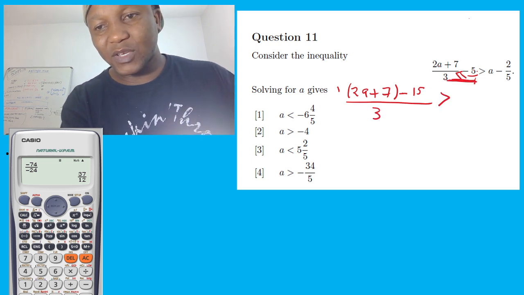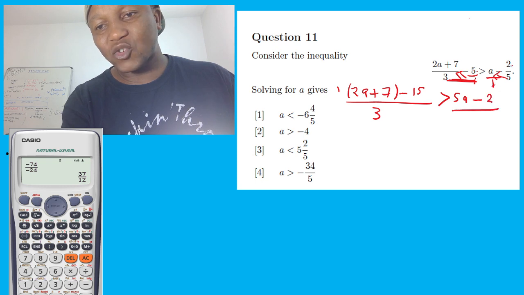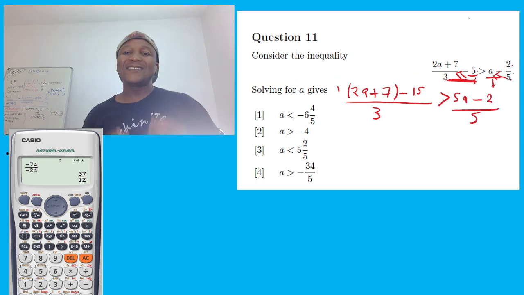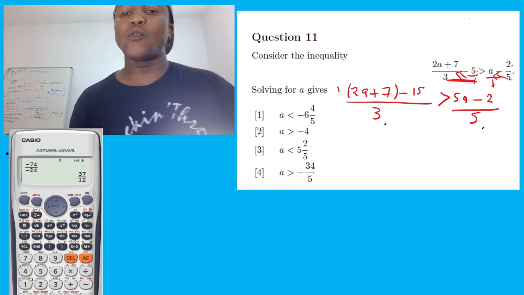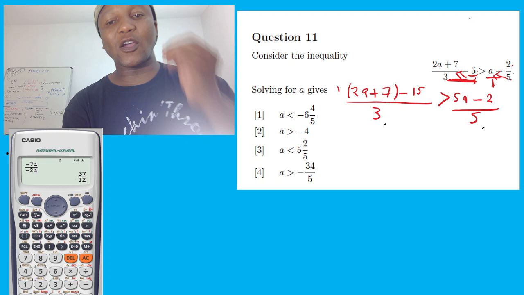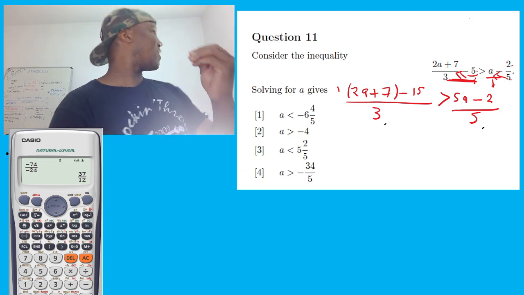Now you do the same thing. Put this over 1, and 5 times a is 5a. You cross, right? Minus. Now 1 times 2 equals 2, and then you multiply this 1 times 5 equals 5. You see, the denominators are not the same, which means these two are not the same. So we have to make them the same. How am I going to make them the same? The common number between 3 and 5 is 15.